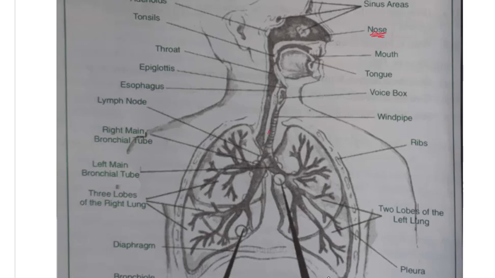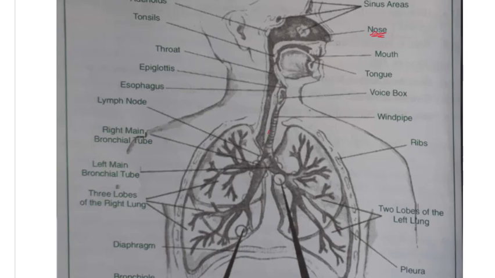In the lungs, we see that this windpipe is dividing into many branches. First, it is dividing into left and right. Then on the left side, we see that they branch out. Here we have lymph nodes, and the right main bronchial tube, which indicates the right side branch.